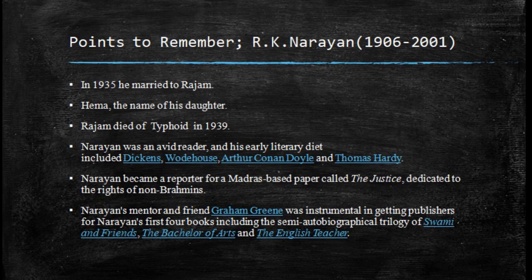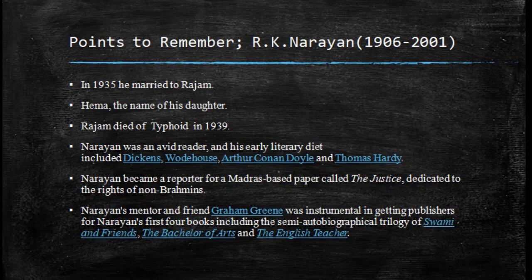So Hema is the only child of R.K. Narayan and Rajam, right? And unfortunately, his wife Rajam died of typhoid in 1939. In 1935, he married Rajam, but unfortunately, she died because of typhoid in 1939. So this is all about his married life.